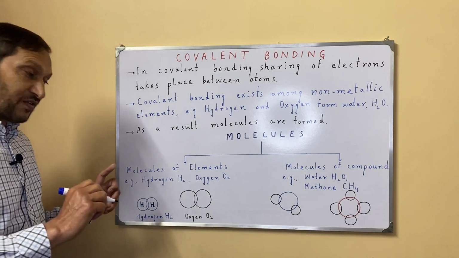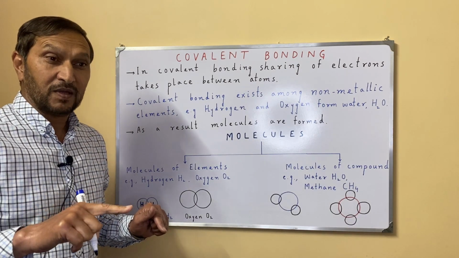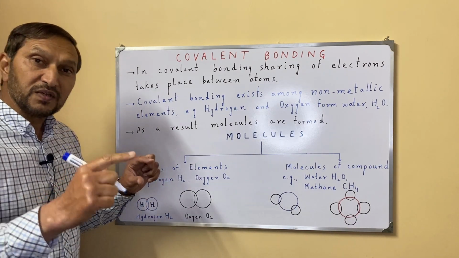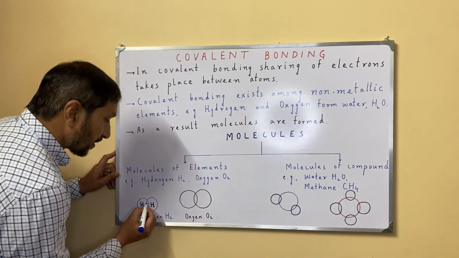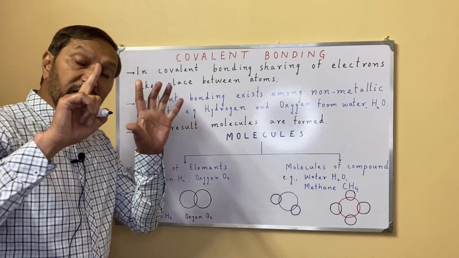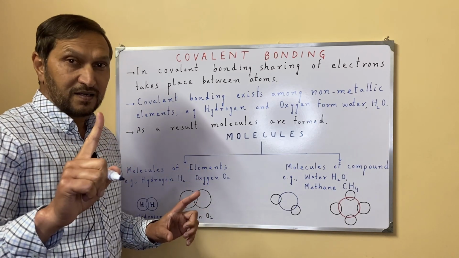And we will represent the bonding by dot and cross diagram in order to differentiate that. Remember that hydrogen's proton number is 1.